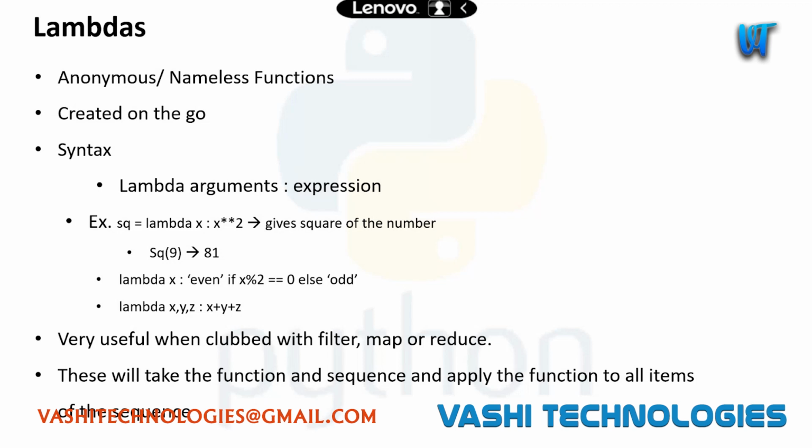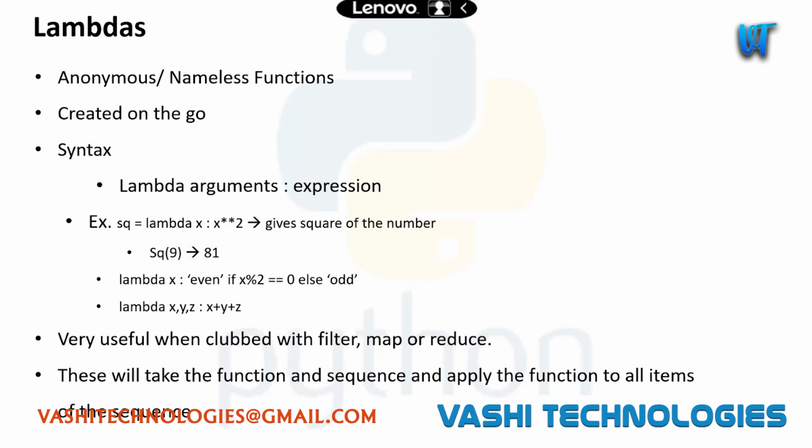Okay. So when it comes to lambdas, these are anonymous, or nameless, functions. We don't have any names, we don't have any definition. Let's say we need to do a very small task, we don't need a function for that. We can directly use a lambda function and perform our task on the go. And as soon as the task is completed, this function will be flushed out of memory.